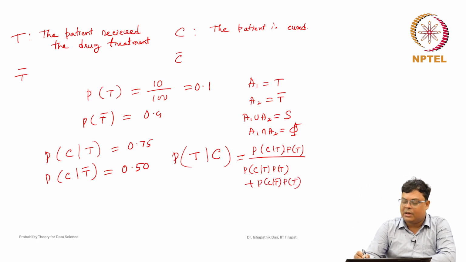Assume T is A1, T bar is A2 and C is B in the Bayes theorem. Then A1 given B is B given A1 into probability of A1, divided by probability of B given A1 into probability of A1 plus probability of B given A2 into probability of A2.